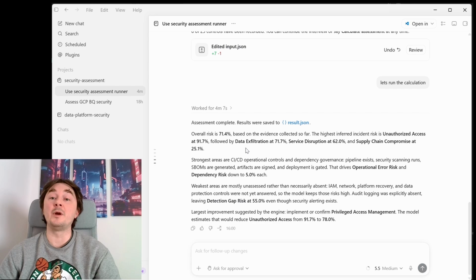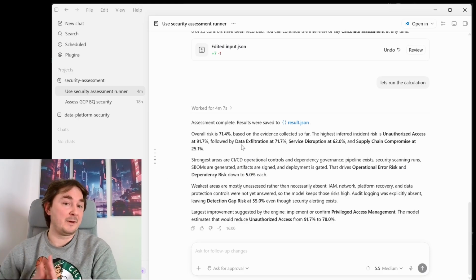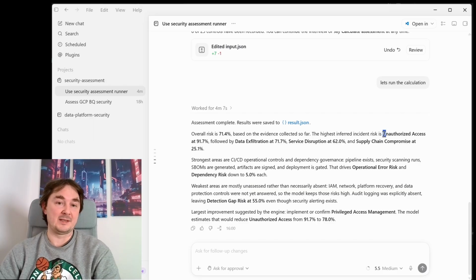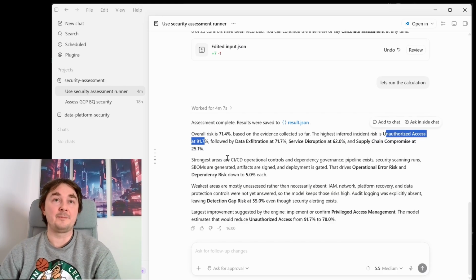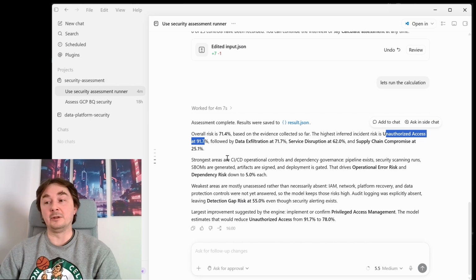Because as you remember, we treat that if some of the controls are not mentioned in the evidence, it means that they are not implemented at all. So basically we have no MFA, we have no network protection, and the system is very wide open for unauthorized access, for example. Basically it means that you can enter admin as username password and get the SA privileges on this theoretical system.